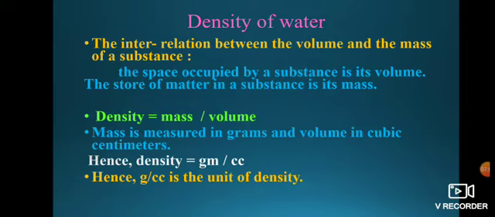Remember this properly about the density of water. That will be very important to you all. What is meant by density? Density means the space occupied by a substance, means volume, and the store of matter in a substance is its mass. Density is equal to mass upon volume, and mass is measured in grams and volume is measured in cubic centimeter. Hence, the unit of density is gram per cubic centimeter. Understood? This question will be asked to you all. Okay, that is more important.